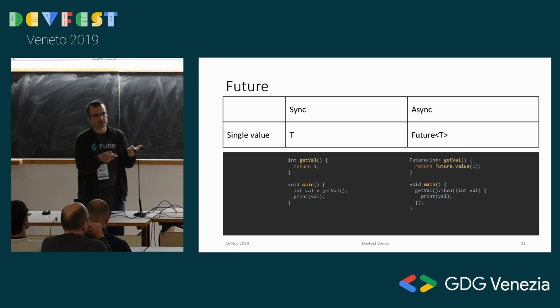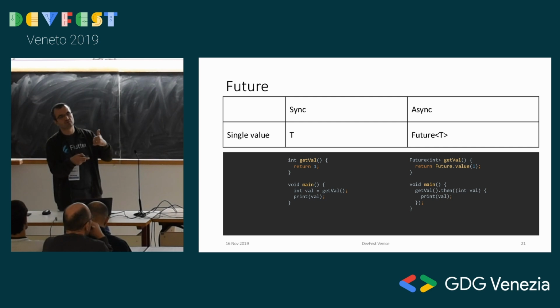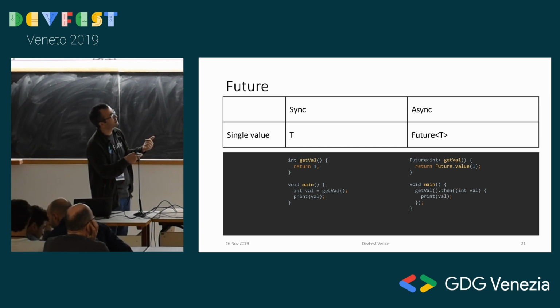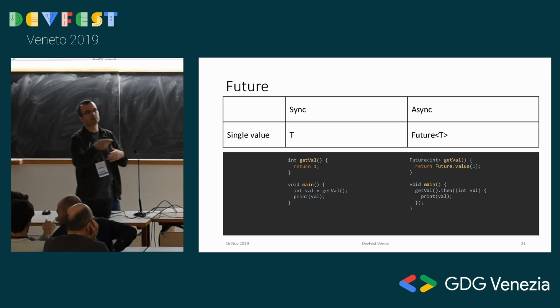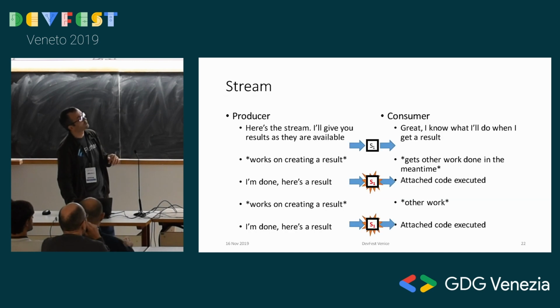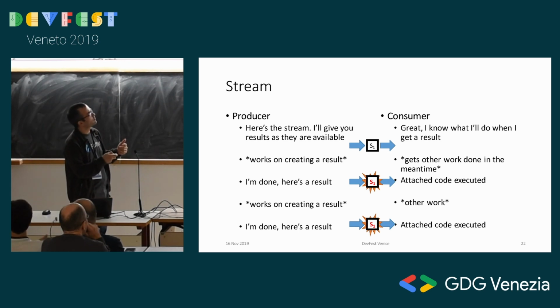The future object has the then method. You can say .then, and then you can give an inline function like this that will be executed when that future completes sometime in the future. Okay? So as you can see, this is a little different. Here your main function executes immediately and returns. And then this inner function here, like a closure, will be executed when the future completes sometime in the future. Okay? Not right now. So it's important to understand this distinction. This is for single values again. So we also have something for multiple values. These are called streams, the Stream class. It's very much the same thing, except you get multiple values in the future.